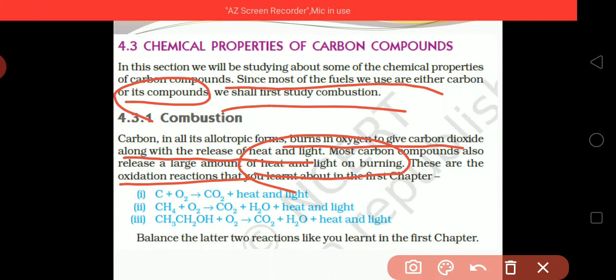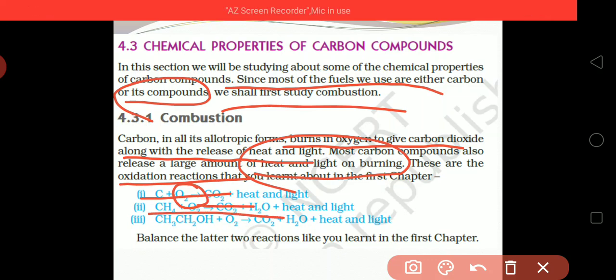Why? Because oxygen gets attached to the reactant; an oxygen atom is added. Here, when carbon reacts with O2, it gives carbon dioxide and heat and light.